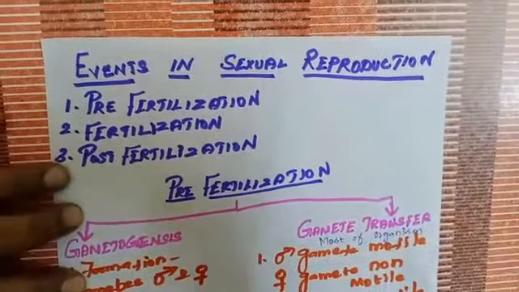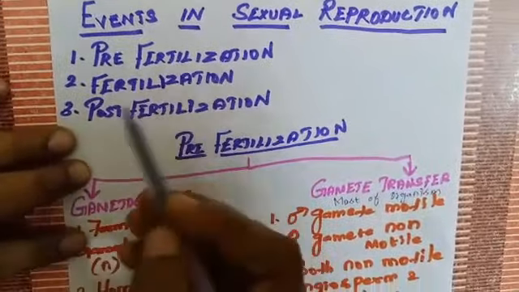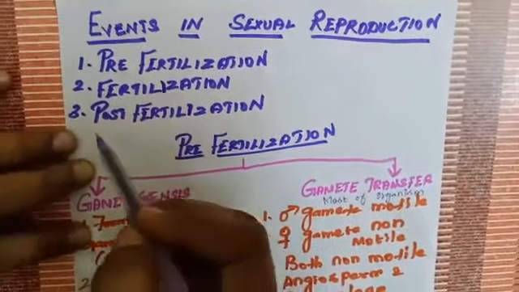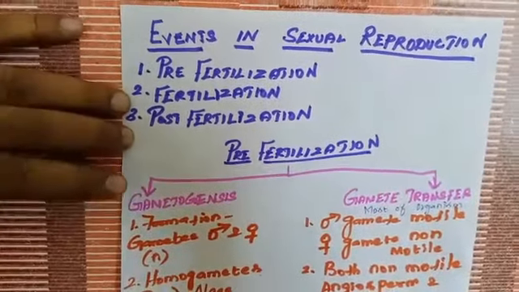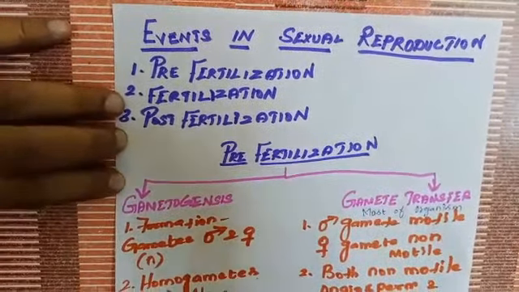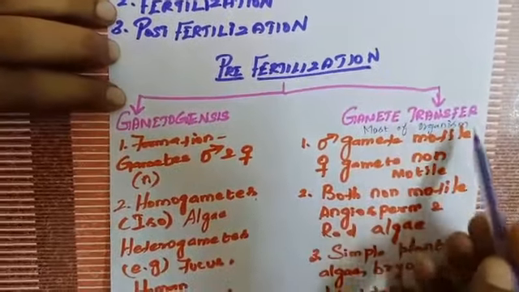What happens in sexual reproduction? There are three phases. First one is pre-fertilization, second one is fertilization, third one is post-fertilization. First we will see pre-fertilization. If we take pre-fertilization, there are two phases. One is gametogenesis, another one is gamete transfer.